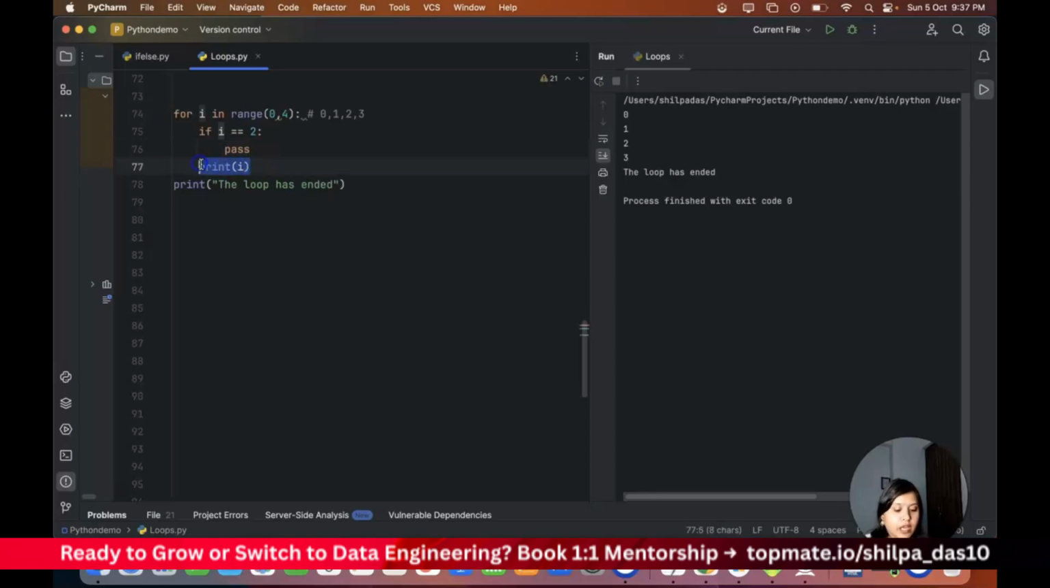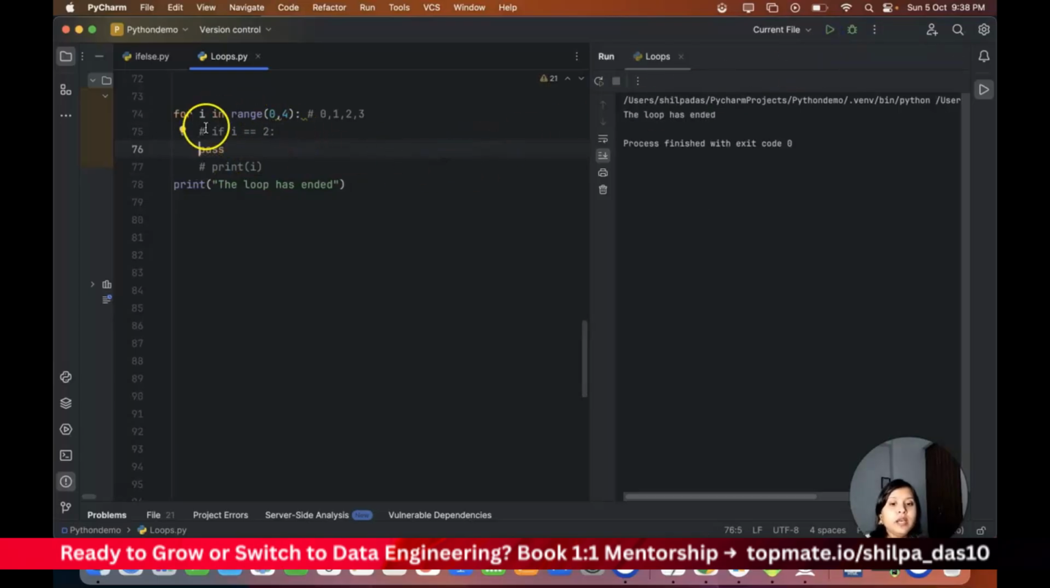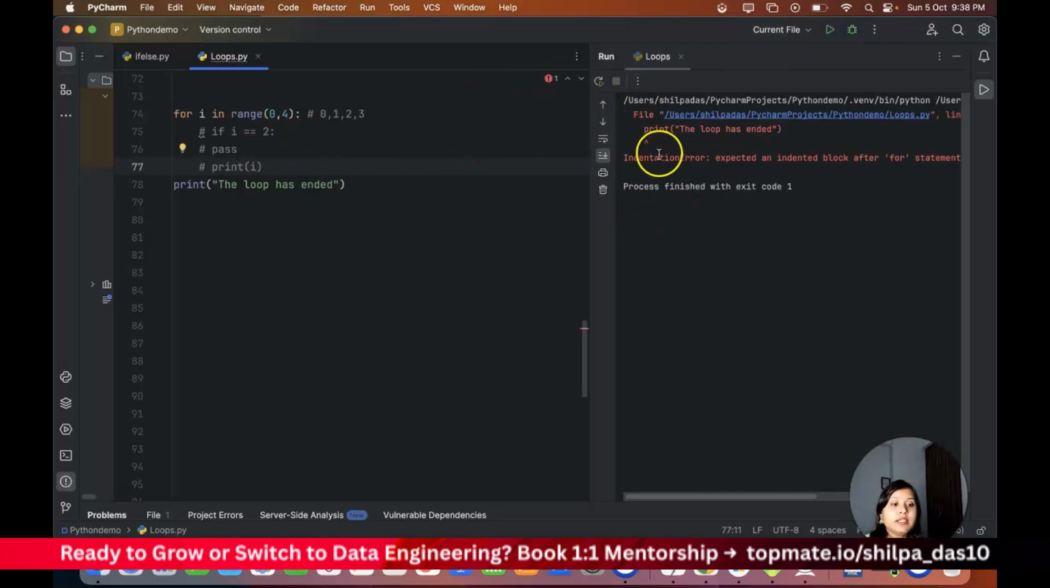So let's say I comment these things out and change my indentation, and I will show you. It has a for loop, but if you don't write this pass and you execute, what does it say? It says IndentationError: expected an indented block after for. So inside for, it expects something. You need to write something, then only it is going to print.